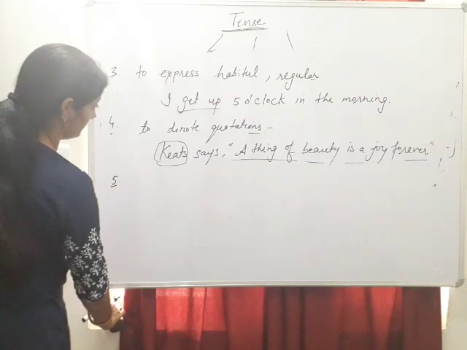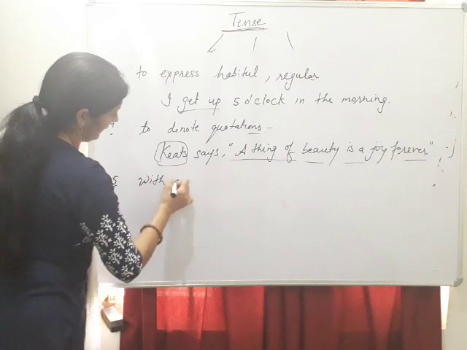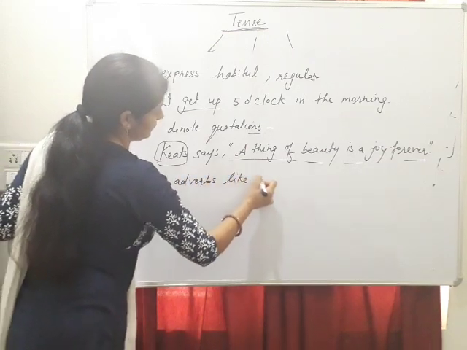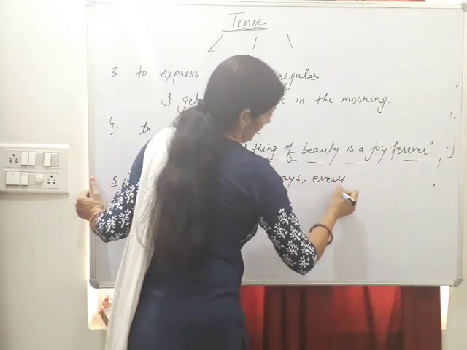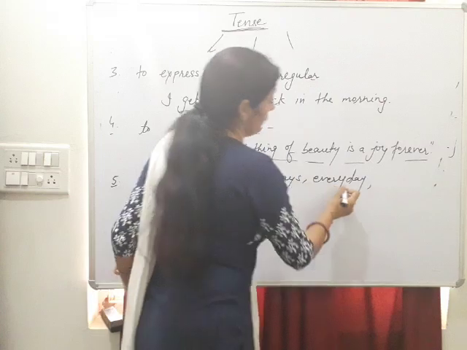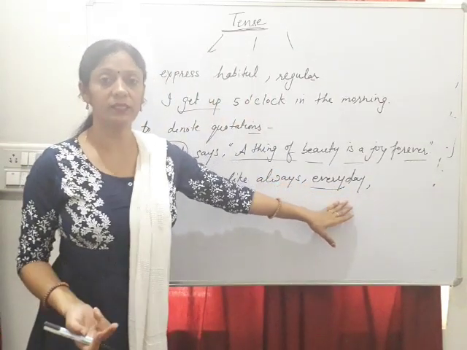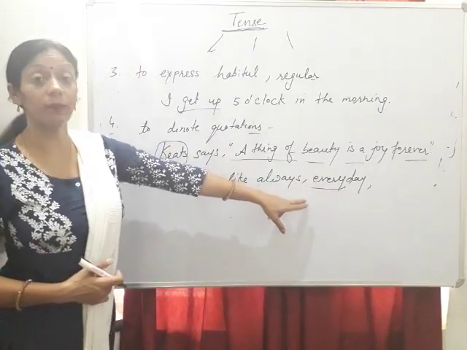Next one is with adverbs like always, every. With every there can be every day, every year, every month, every week, every summer, every winter. This one shows repetition.